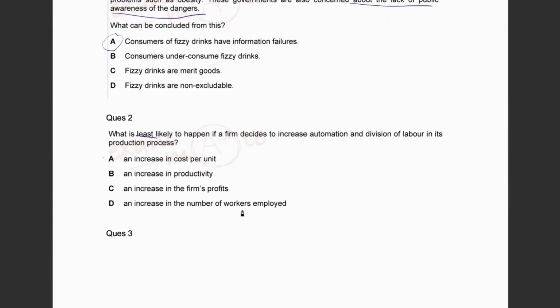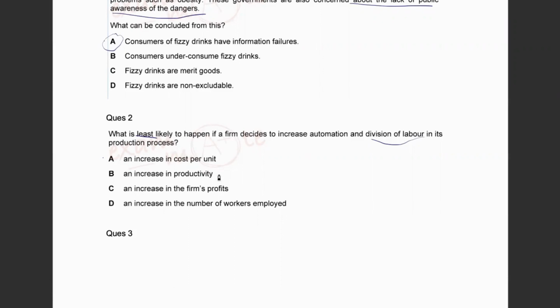An increase in the number of workers employed. Obviously, it will happen because there is division of labor. For division of labor, you need to understand that there should be a large mass of workers. So, yeah, it is likely to happen that you increase your workers employed. An increase in firms' profits. Obviously, you are trying to increase productivity. You're trying to produce more because you are increasing automation and division of labor. So, obviously, there'll be an increase in firms' profits.